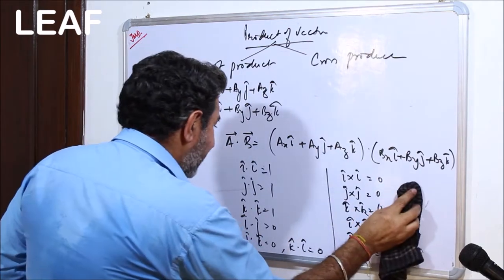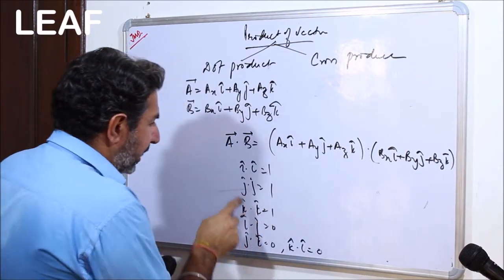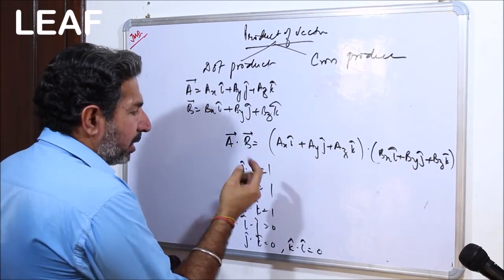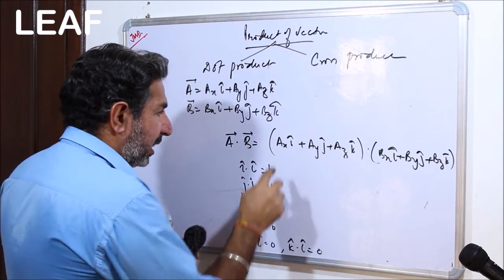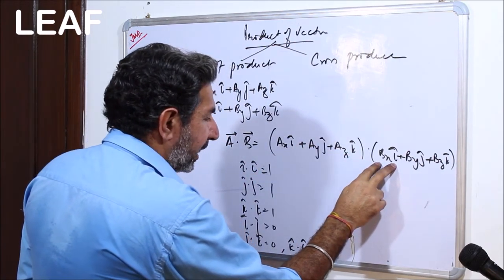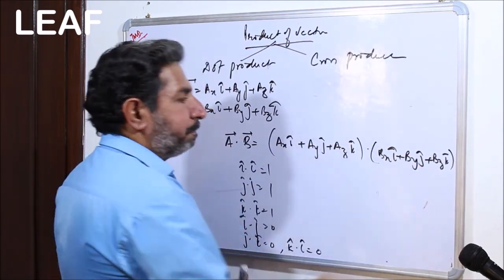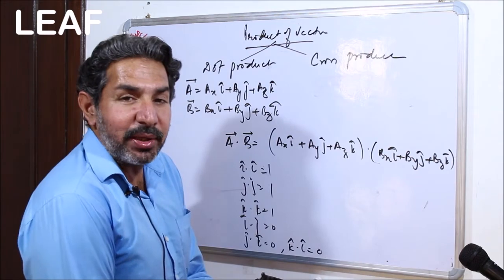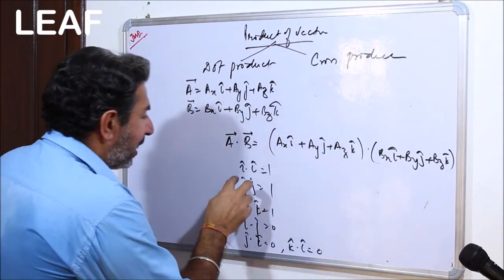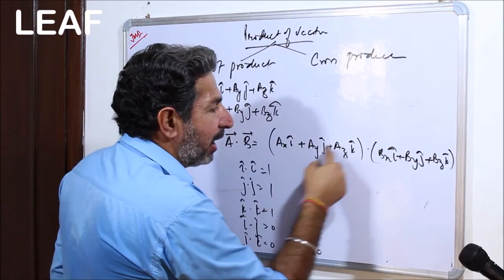So let us utilize it. Now please see over here. Now we know that i dot i only can give you 1 as a result, means a defined result. If I am going to multiply i with j, the result will be 0 in fact. So that is why I am not going to multiply i with j or j with k.